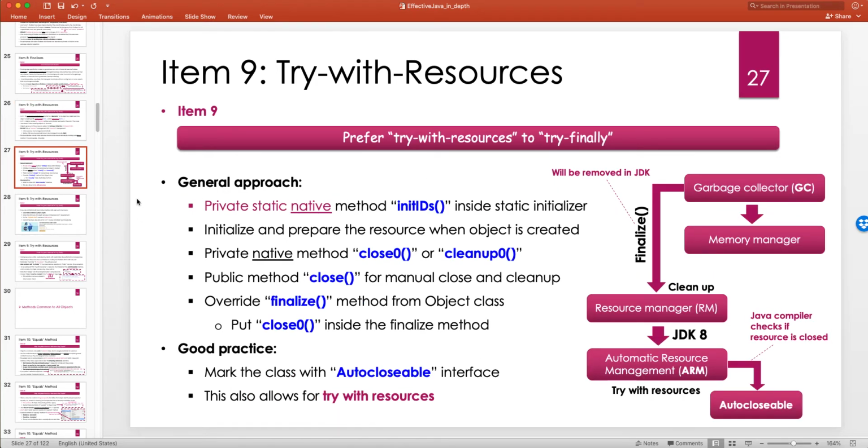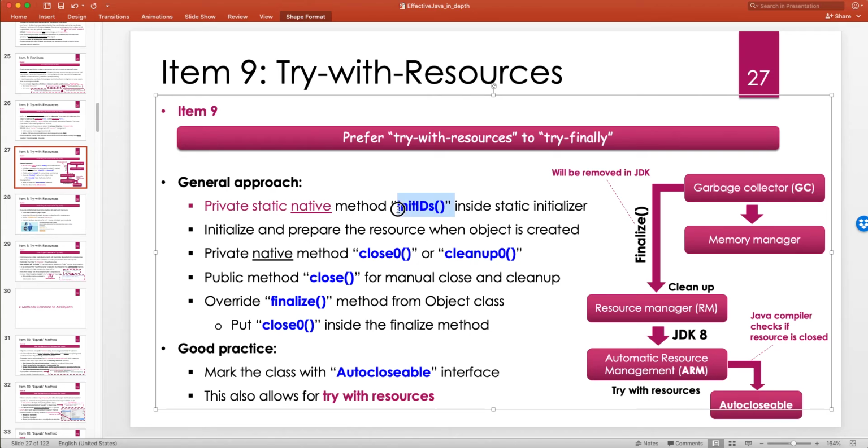So what if you're writing your own classes, and usually when you're dealing with native resources, you have to do native calls. And this is a slide that I have from my other course, which is called Java Native Interface. And this is the general approach that the JDK has adopted for writing the code of the classes that handle native resources. They have a private static native method initIDs that initializes the C++ or native IDs of the Java methods, and then you typically put initIDs inside the static initializers, and then you initialize and prepare the resource when the object is created.